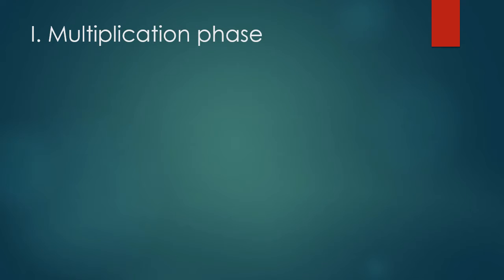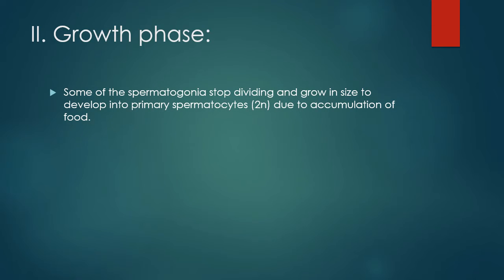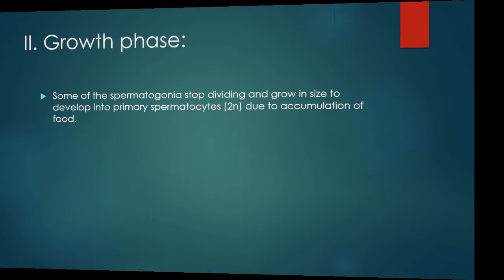First is multiplication phase. The primordial germ cells 2n of seminiferous tubules undergo repeated mitotic divisions to produce a large number of spermatogonia 2n. Each spermatogonium is diploid and with 46 chromosomes. Second, growth phase. Some of the spermatogonia stop dividing and grow in size to develop into primary spermatocyte 2n due to accumulation of food.